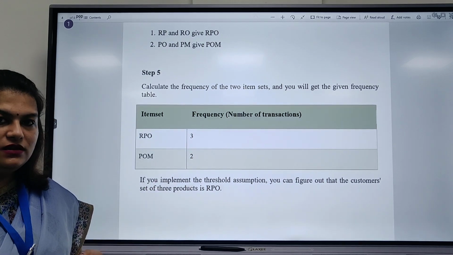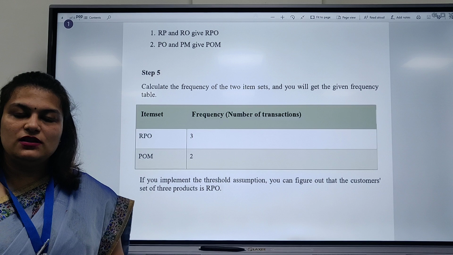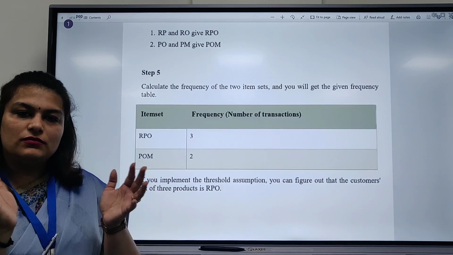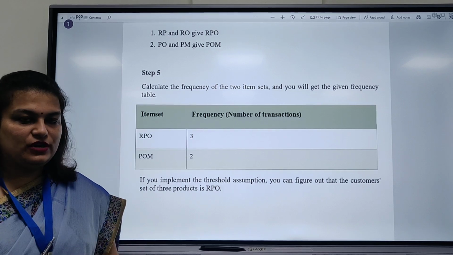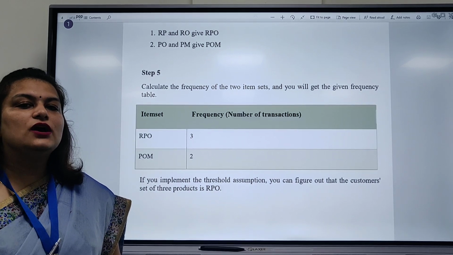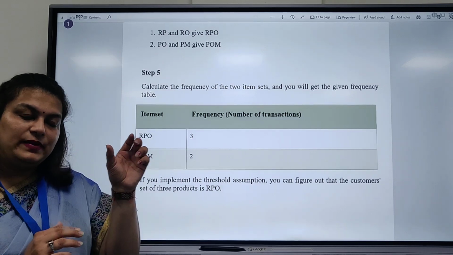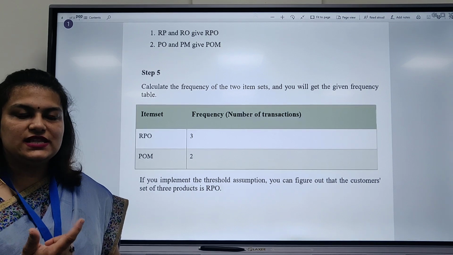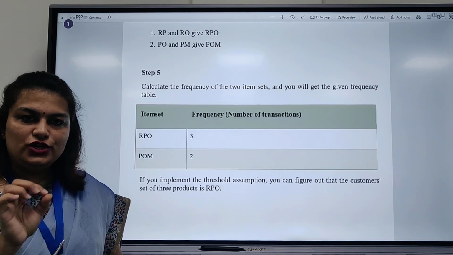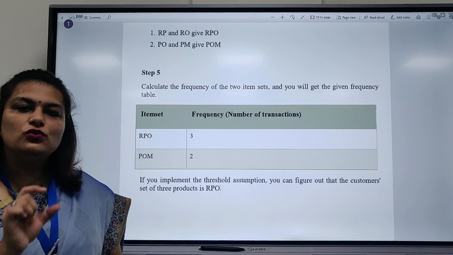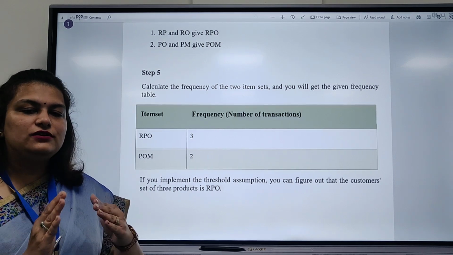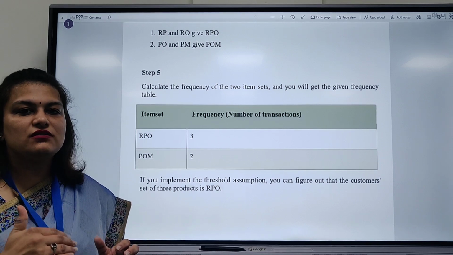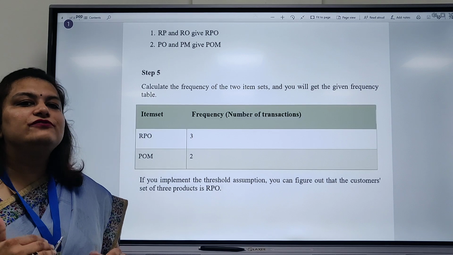Means step 1, we make a frequency table of all the products. Step 2, we make the pairs and we make a frequency table. Step 3, we find out how many pairs of products are being taken with more than 50% chance, like if there is 4, 3, 2 or 1 or 0, so we include 4 and 3. We are excluding those pairs of products which have frequency less than 50%.